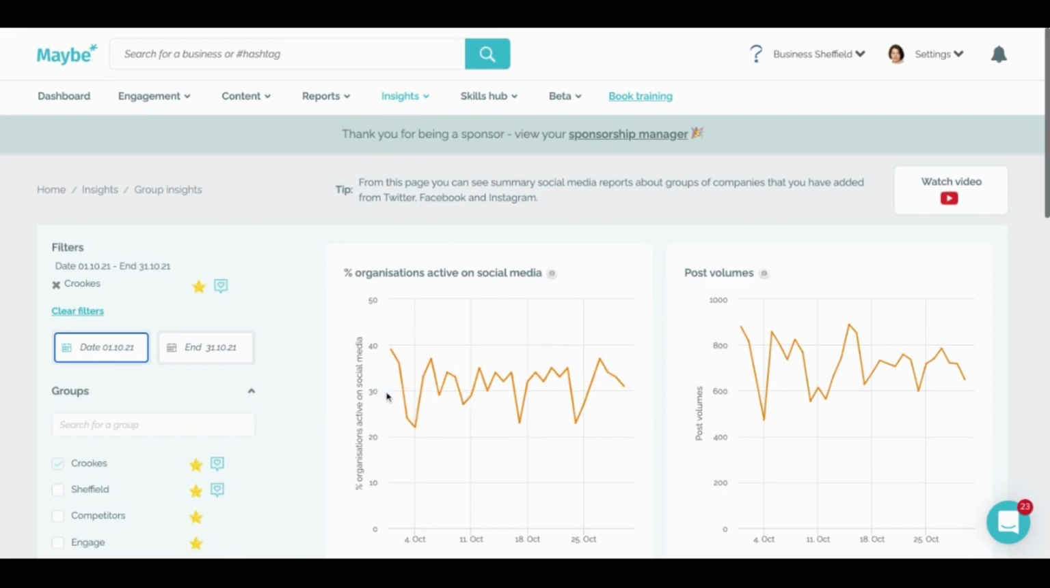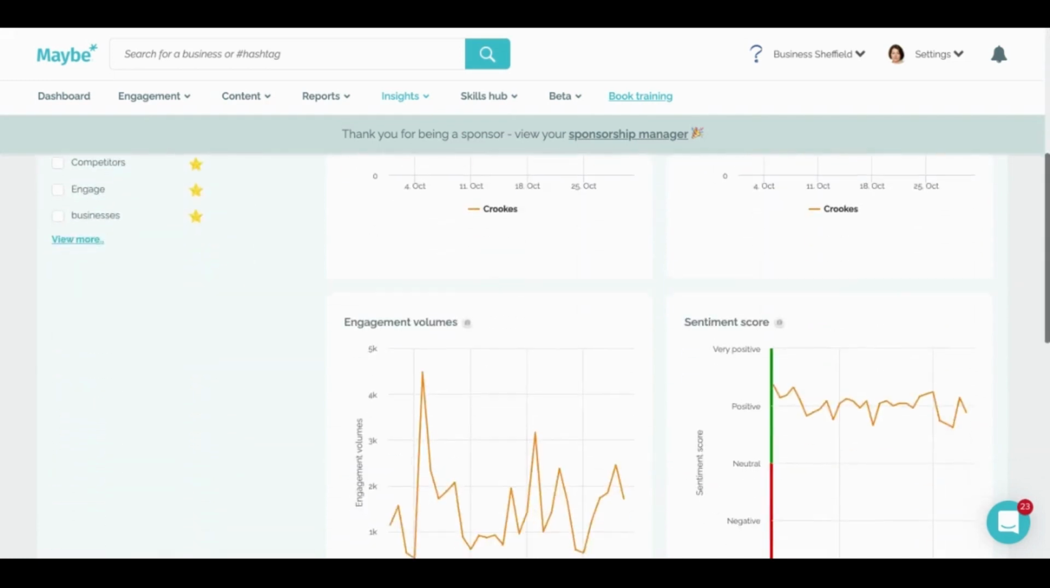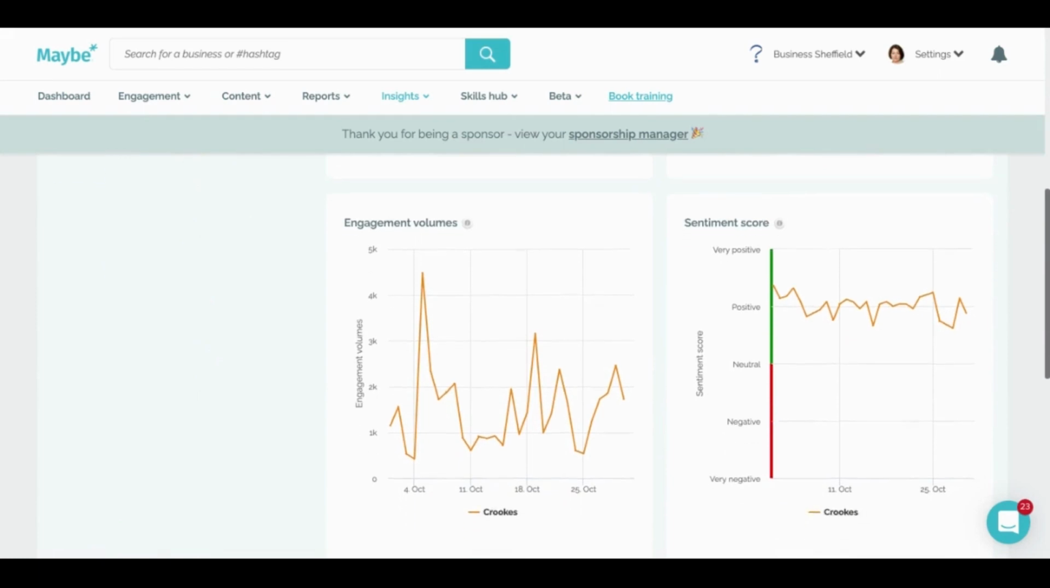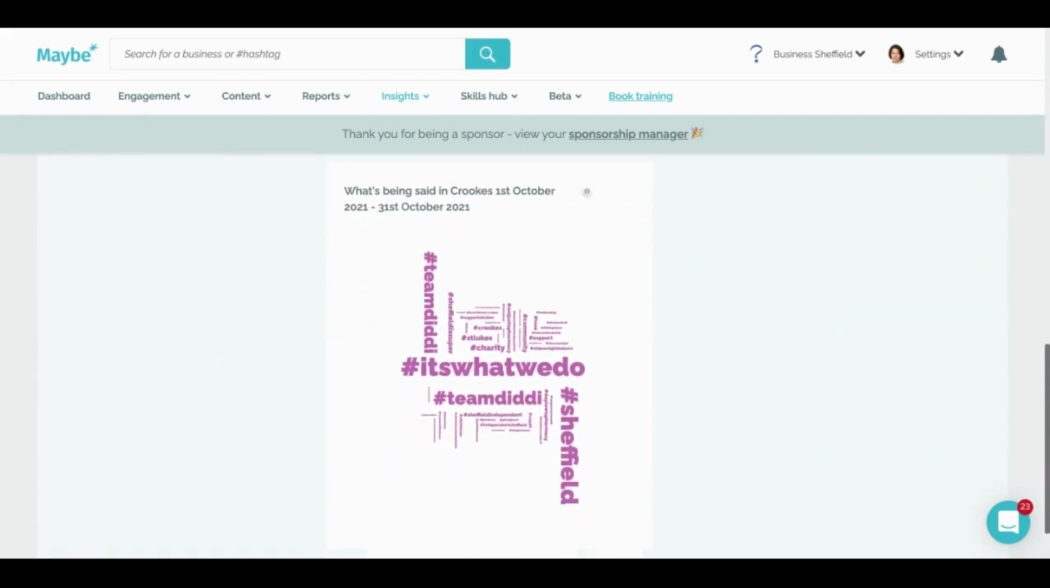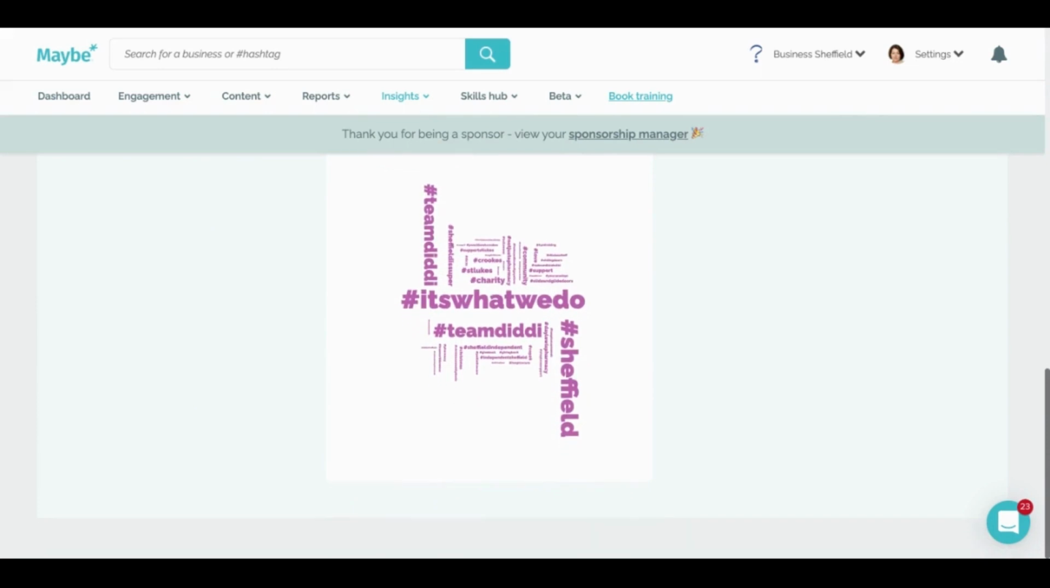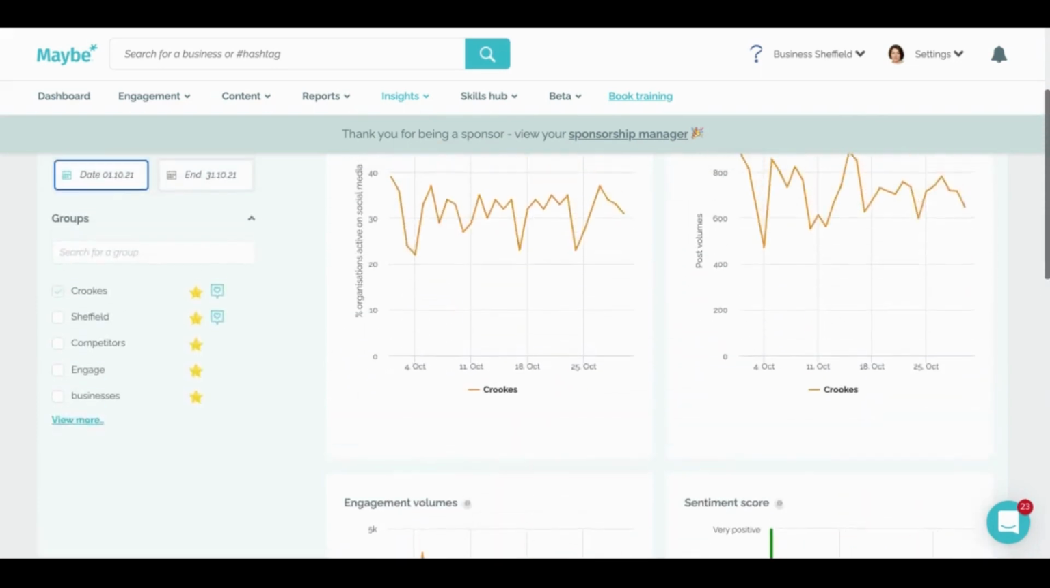And here they can see the activity on social media, the post volumes, and they can start to track over time how they're helping businesses be more digital. They can see the engagement, the sentiment score, and the word cloud for that particular location. And they can see that for each location they're working with.